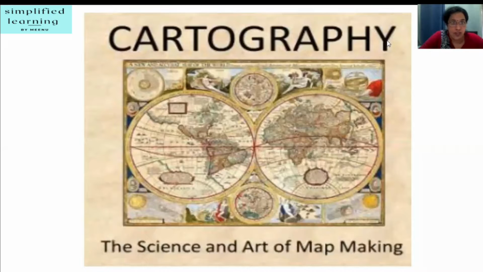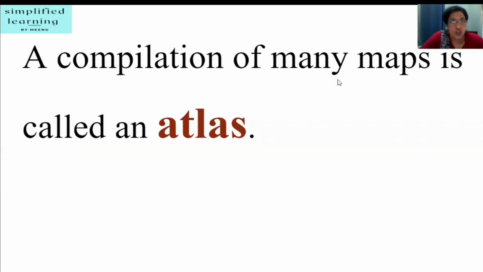Yes, so cartography, the science and art of map making. A person who makes map is a cartographer. The role of the cartographer is to understand the subject matter of maps and also how the map will be likely used. A compilation of many maps is called an atlas.